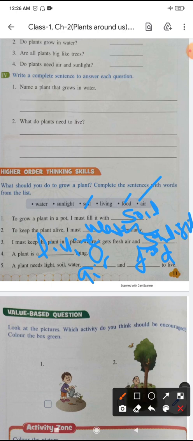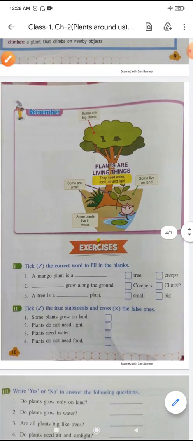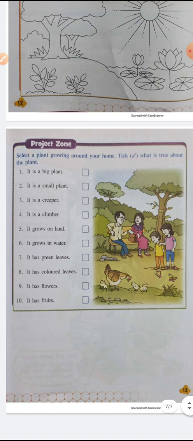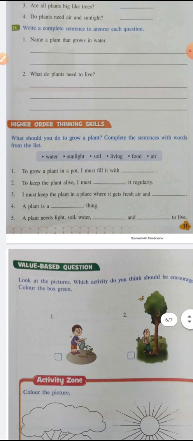So now I'm going to end this. Please watch this video, and in the next class again I will explain the same things. One more time I will explain your exercise in the next video, so watch it carefully because some more points I have to discuss. The value based question, project zone, and fill in the blanks I will explain in the next video.